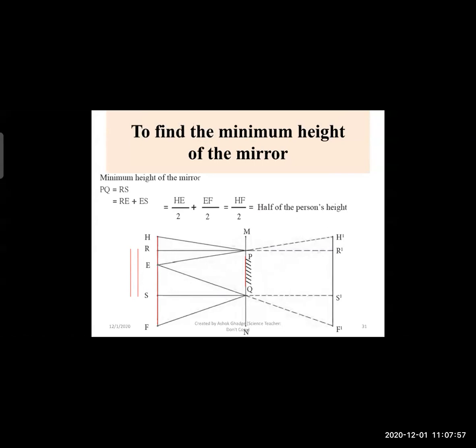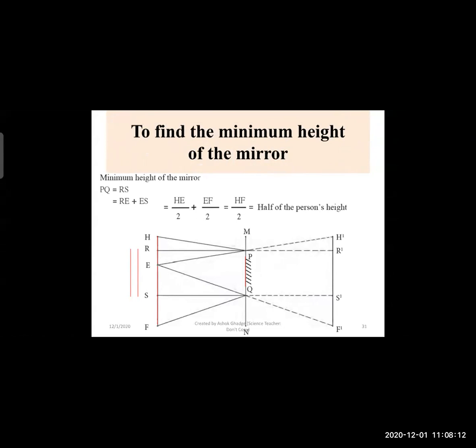So HE upon 2 plus EF upon 2. HE and EF make HF, so HF upon 2. And previously we have seen that HF is the person's height.